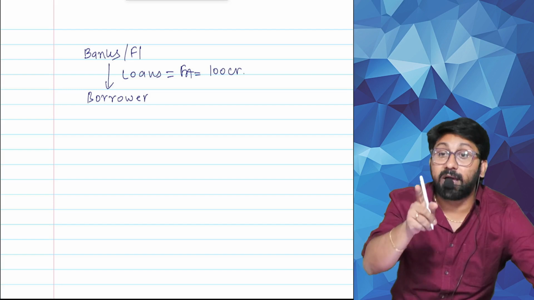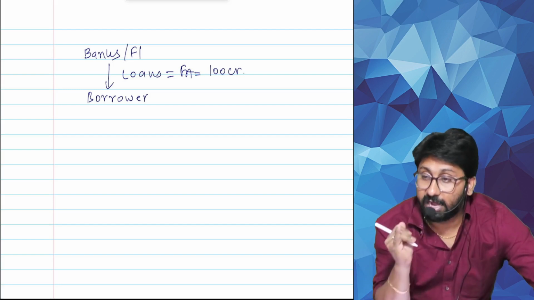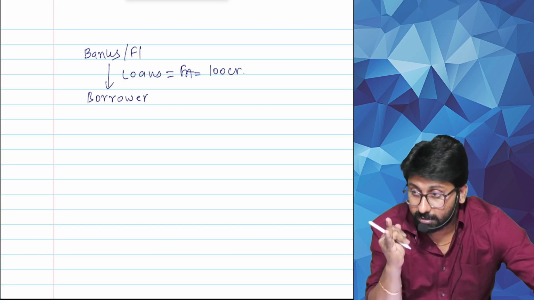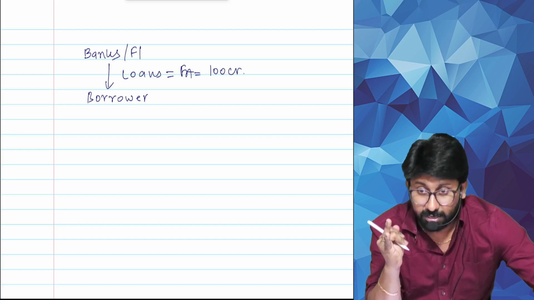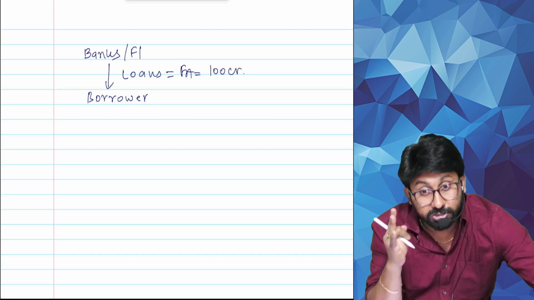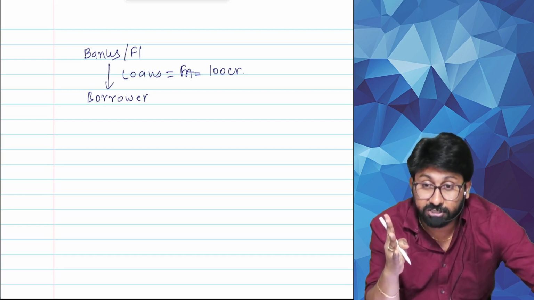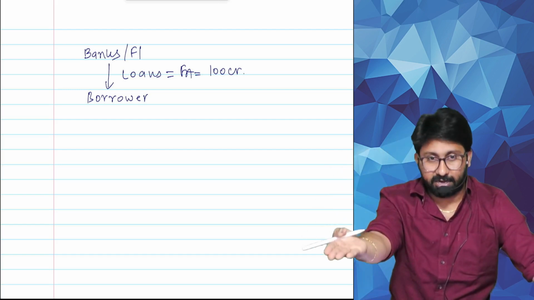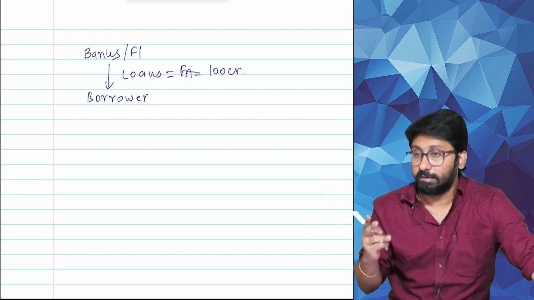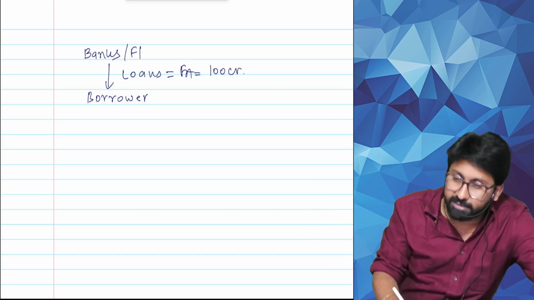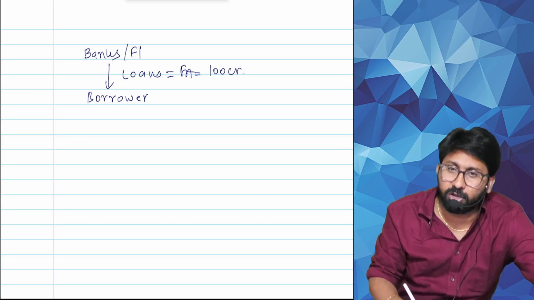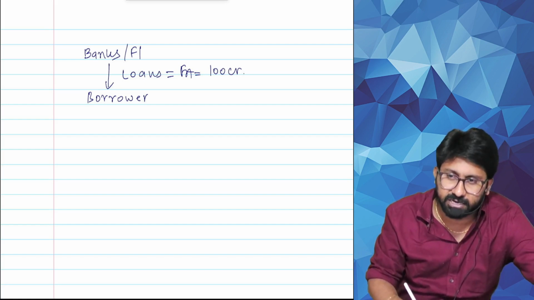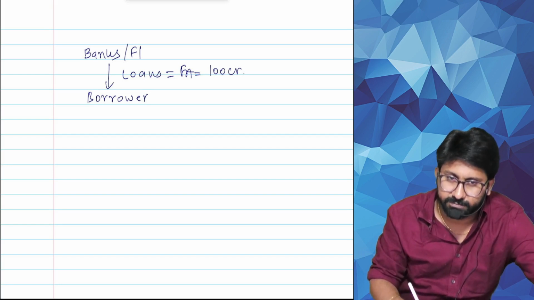But there should be some market to sell. Correct? For electronics, vegetables, and shares there is the stock market. Like that, for loans, the securitization market. Which market? How does it apply? Let's see, see the screen. The flow, if you don't understand, no one can save you in understanding the concept. Please listen carefully.